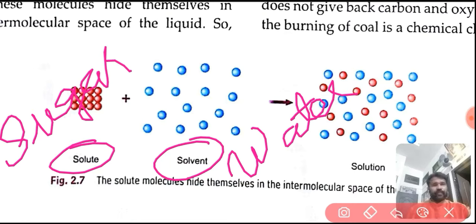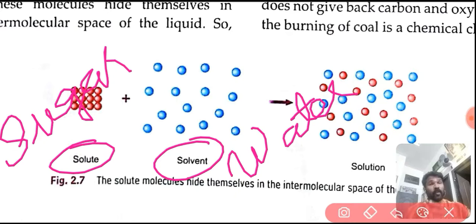Sugar molecules are shown as red balls, and solvent molecules, the water molecules, are shown as blue balls. By mixing the solute into the solvent, sugar into the water, a solution is formed.